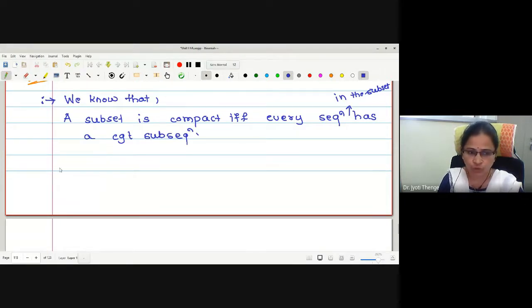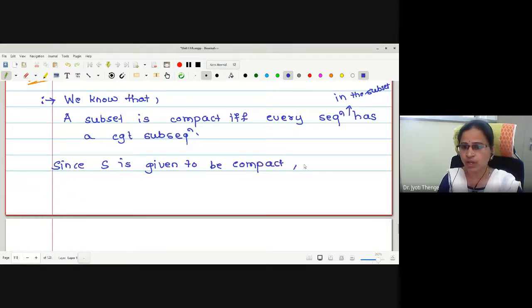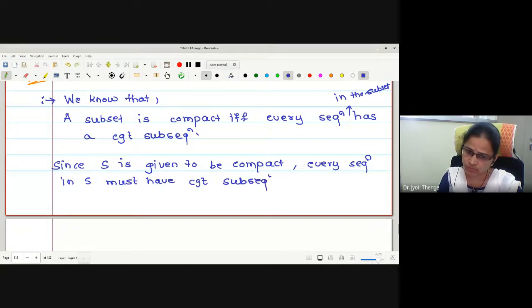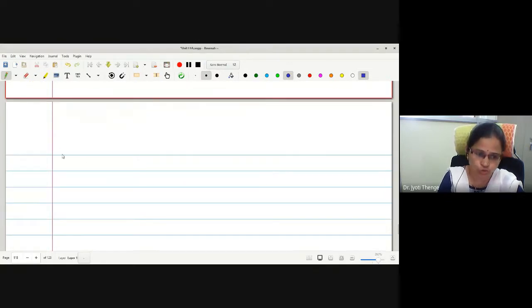Since S is given to be compact, every sequence in S must have a convergent subsequence. The aim is to prove that X is finite dimensional.